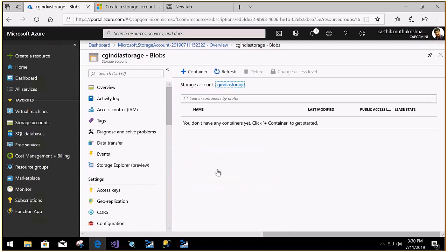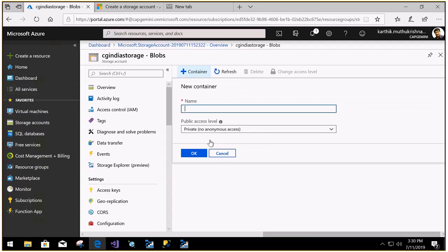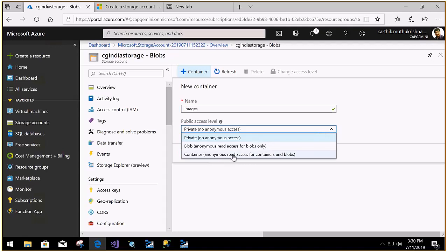You can see that it's asking for a container. So we are supposed to create a container here. You can select anything. Let me create one container called images. So who can access it? If it is private, it means no anonymous access, but I want people to access these files. So just select anonymous read access for containers and blobs. So what option needs to be selected? Just a minute.